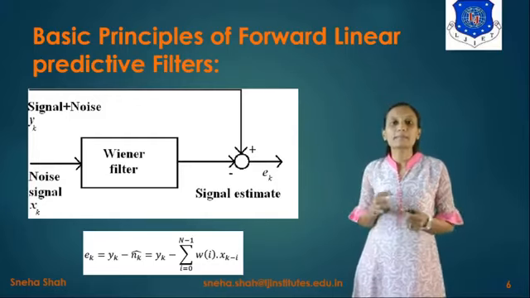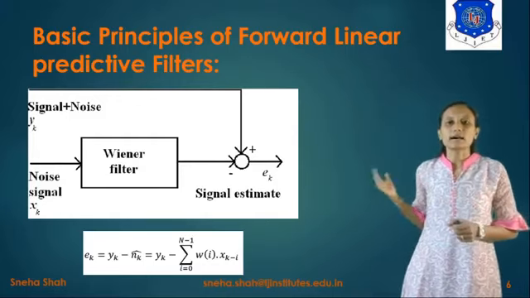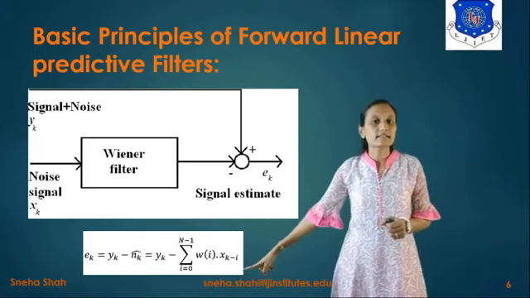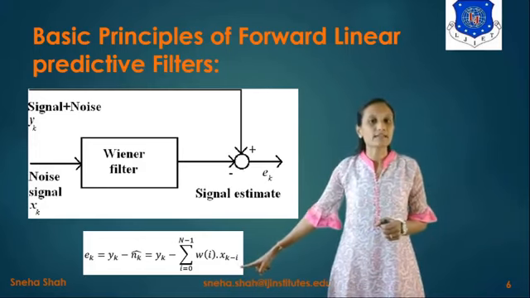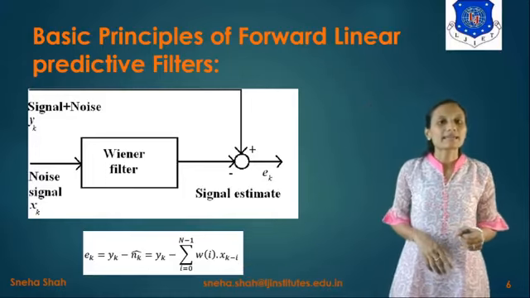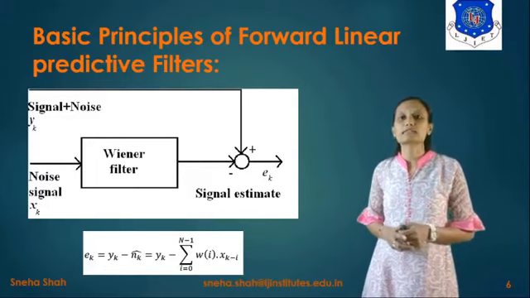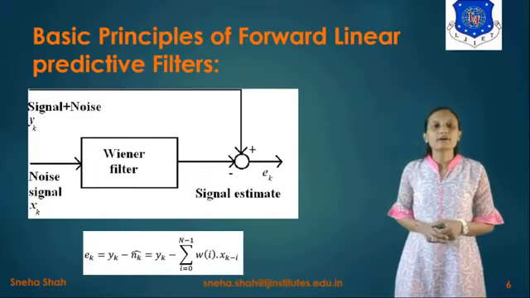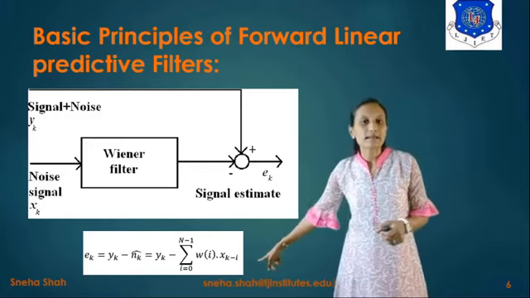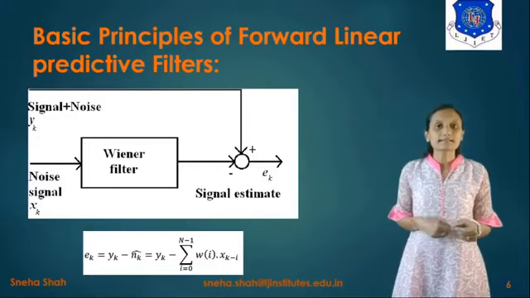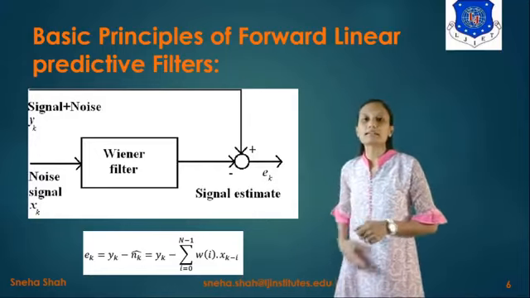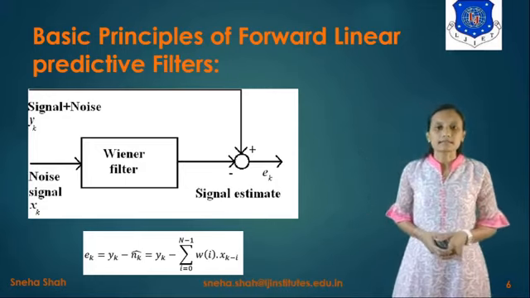But we can't get the perfect original signal at the output side, and because of that, it will generate some error signal. The error signal is represented by Ek, and its equation is equal to Yk minus Nk caret, which equals Yk minus summation I equals 0 to n minus 1 W of I Xk minus I. In this, Xk minus I is considered as the original information signal sample, and this W of I is represented as the weight vector.